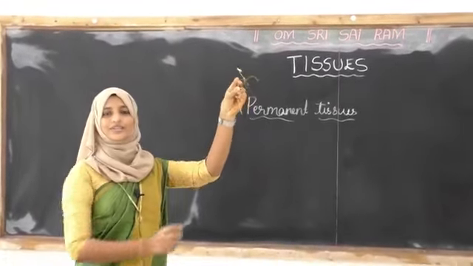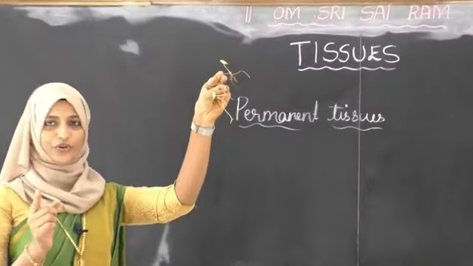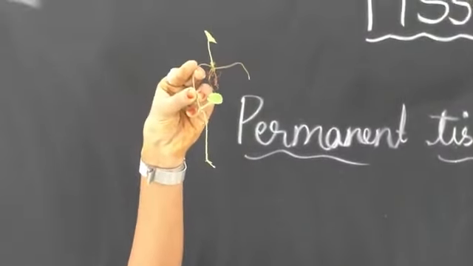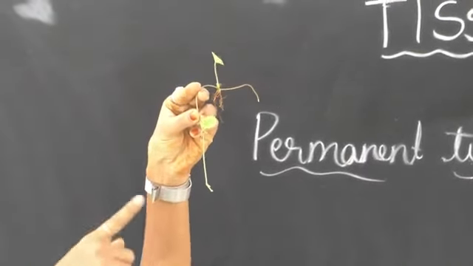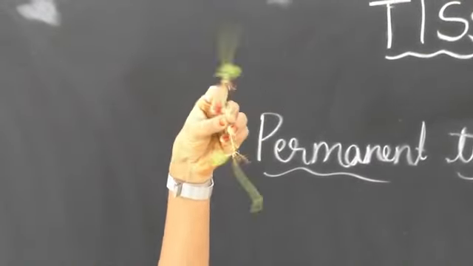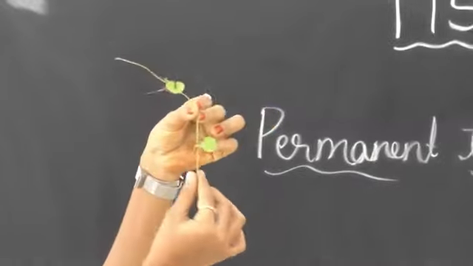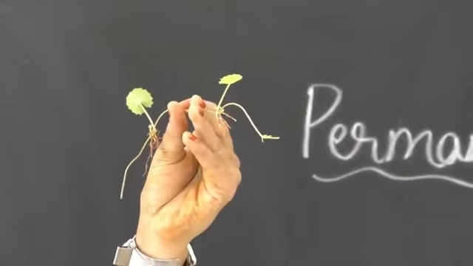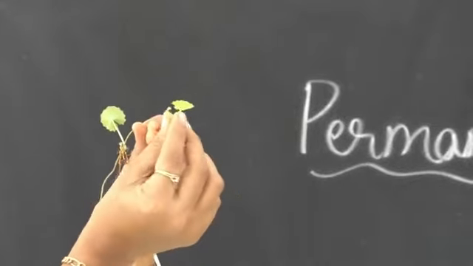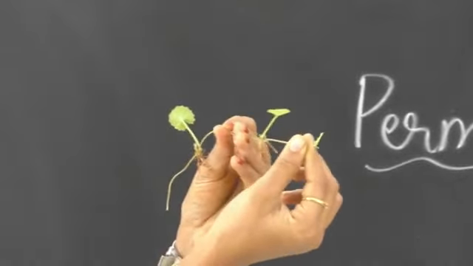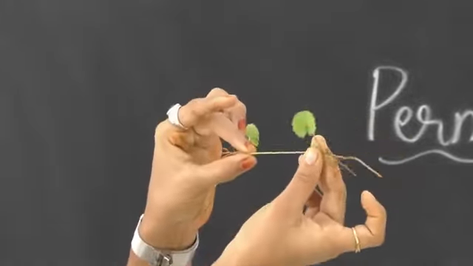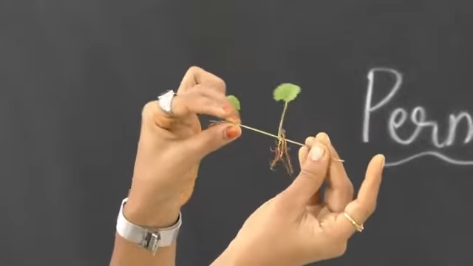Next, the fourth one I will show you. See here, do you know what this is? If you don't know, just refer and write down the scientific name of this one. You have to collect the scientific names of these plants. So here, what is your observation? Yes, the growing part is there, so here we can see the meristematic tissue. Above that there is a non-growing part, so here we can see the permanent tissue.